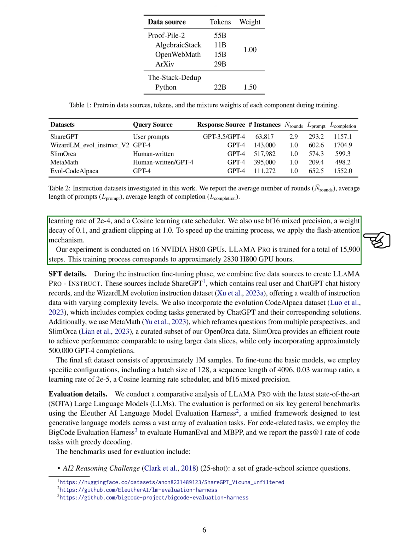For the pre-training of the code and math corpus, we used a batch size of 1024, a sequence length of 4096, a warm-up ratio of 6%, a learning rate of 0.0002, and a cosine learning rate scheduler. We also used BF16 mixed precision, a weight decay of 0.1, and gradient clipping at 1.0. To speed up the training process, we used the flash attention mechanism.